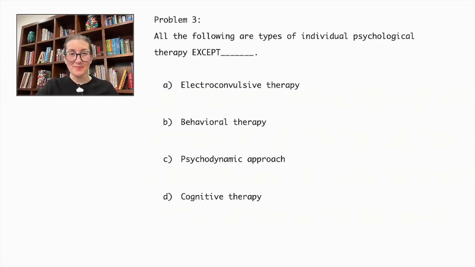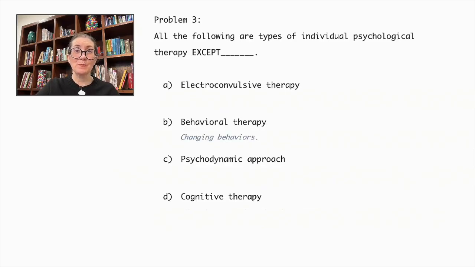Problem number 3. All of the following are types of individual psychological therapy except electroconvulsive therapy, ECT, behavioral therapy, psychodynamic approach, or cognitive therapy. All of the following are types of individual psychological therapy except ECT.